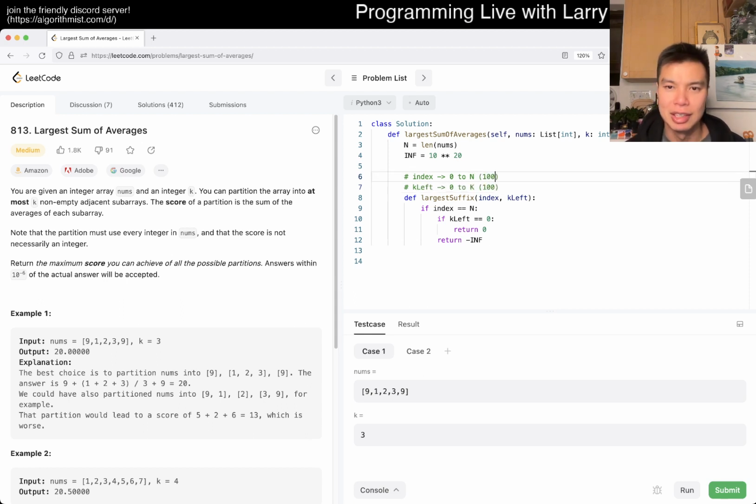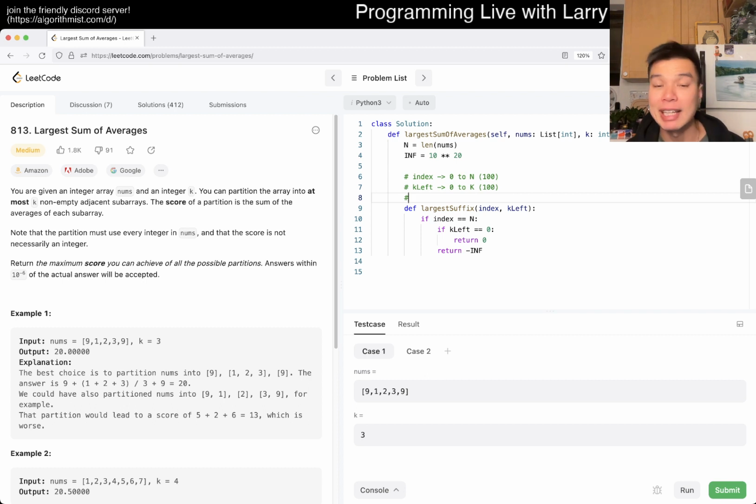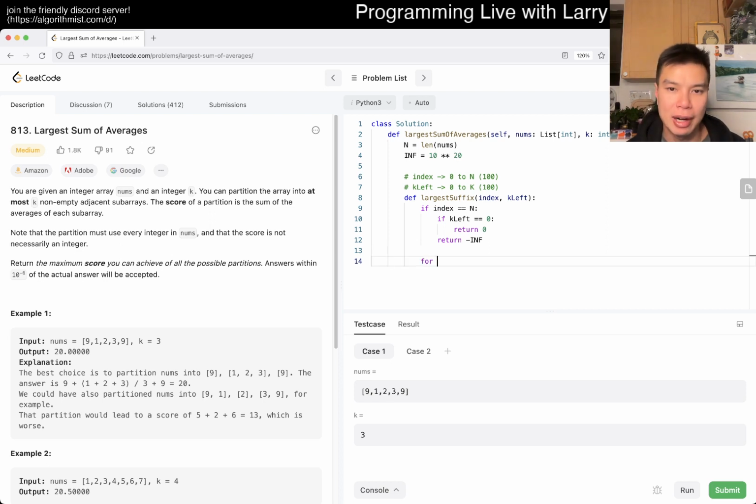So this is 100, and that means that we can do an O of n for loop, which we'll show in a second, and then that'll be 100 cubed, which is fast enough, right? Because that's just a million. Okay, so up to here, now we can go,